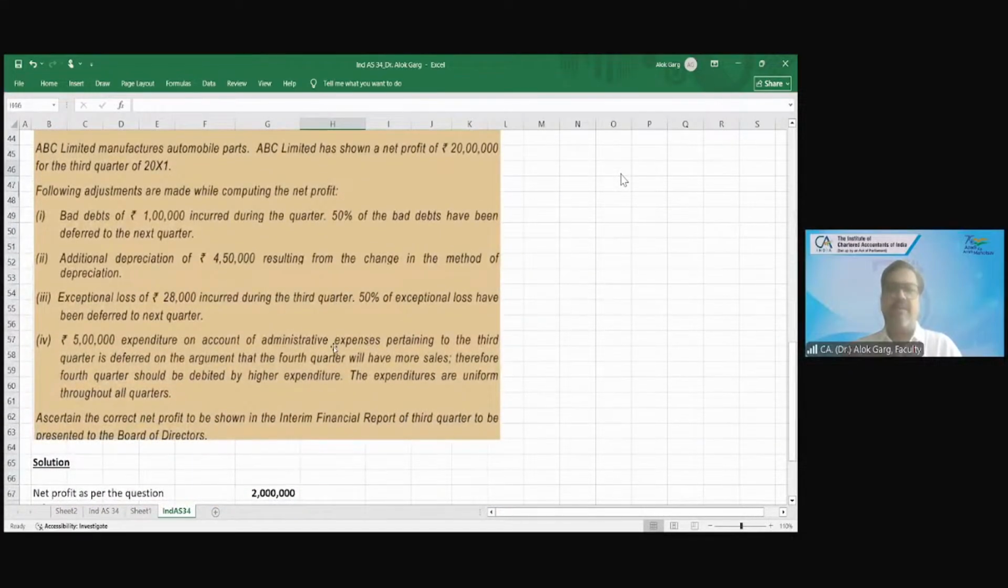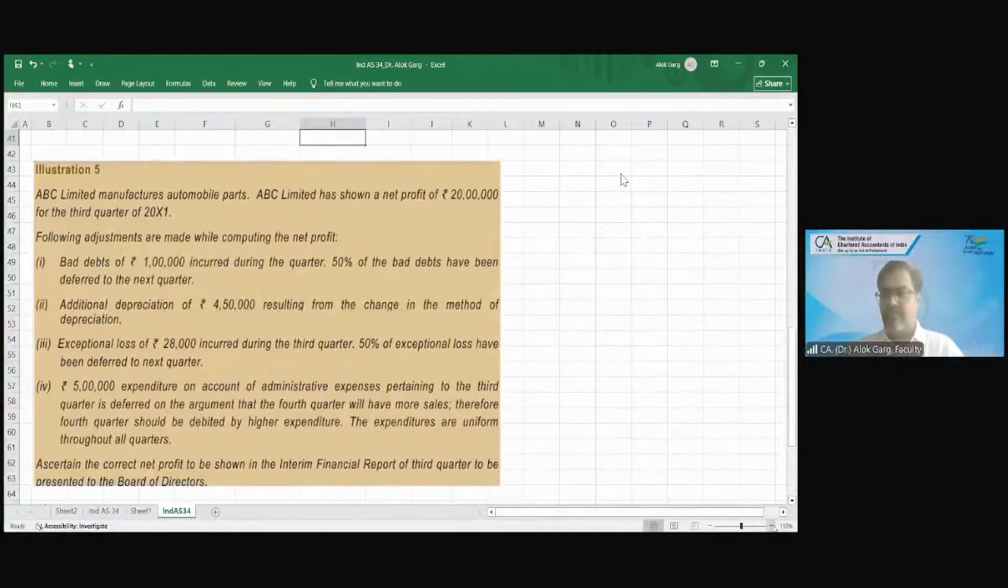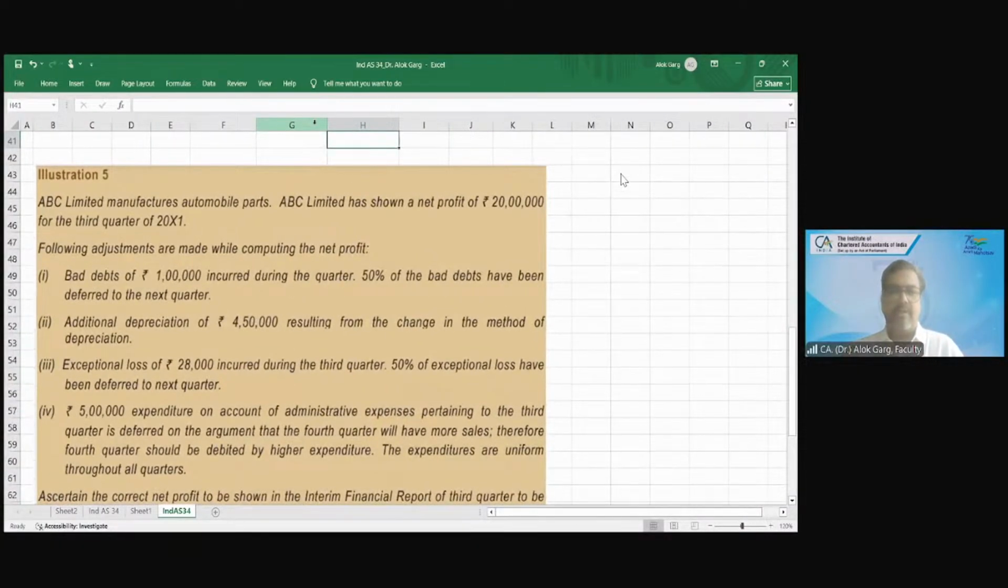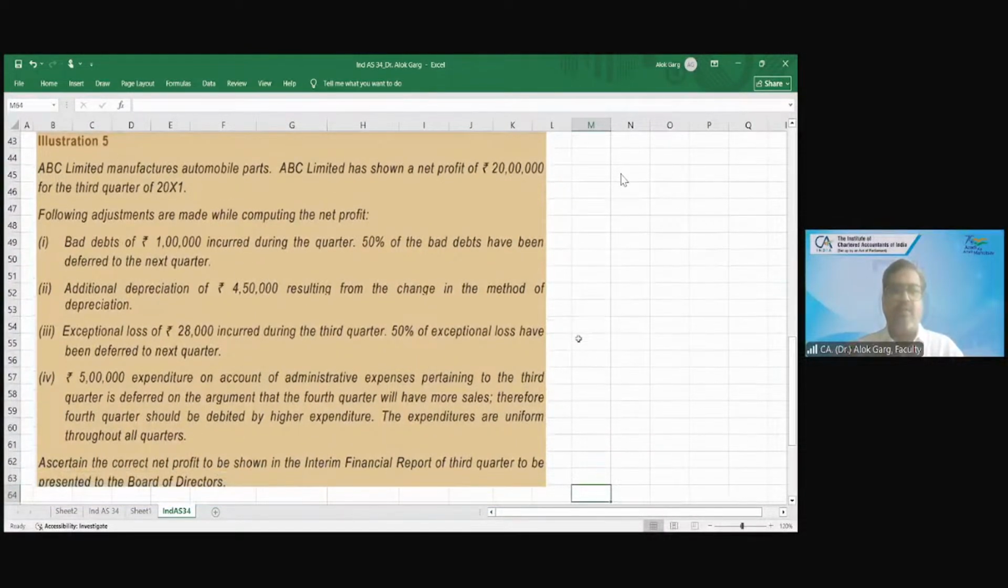Can you see this illustration number 5? Yes, sir, on Excel. ABC Limited manufactures automobile parts and has shown a net profit of 20 lakh. The following adjustments are made while computing the net profit. Bad debt of 1 lakh incurred during the quarter, and 50% of the bad debts have been deferred to the next quarter. Is this right? No, sir. On an accrual basis, if bad debt is incurred in the current quarter, you have to record all of it in the current quarter only.